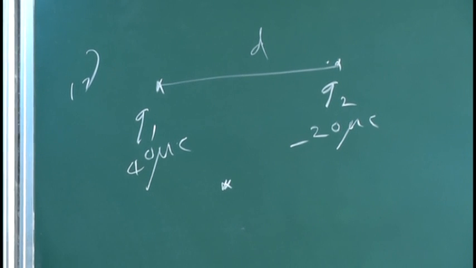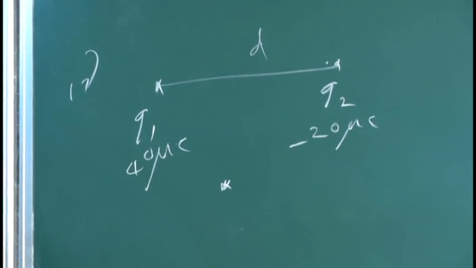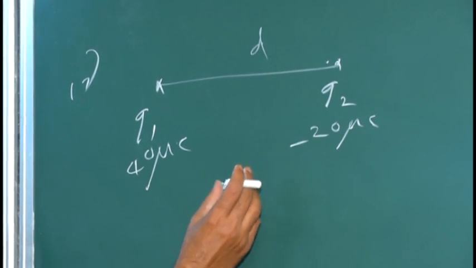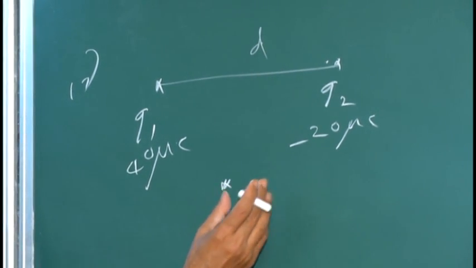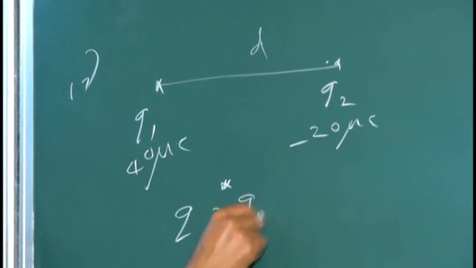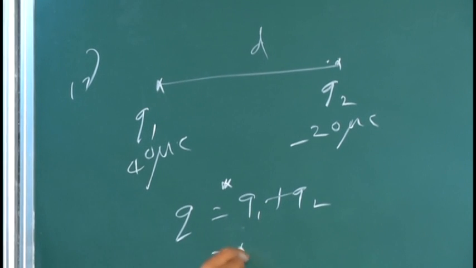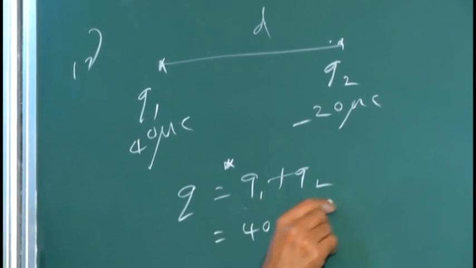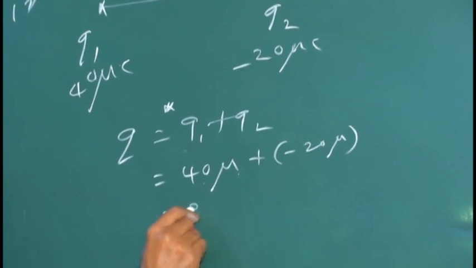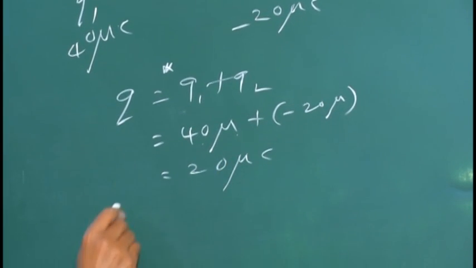Additive nature of charge, one of the three properties of electric charge. The net charge of the system is the algebraic sum of the individual charges. So when two charges are brought in contact with each other, the net charge becomes Q1 plus Q2, that is 40 microcoulomb plus minus 20 microcoulomb, meaning 20 microcoulomb.